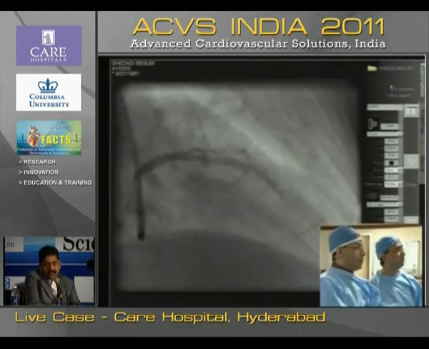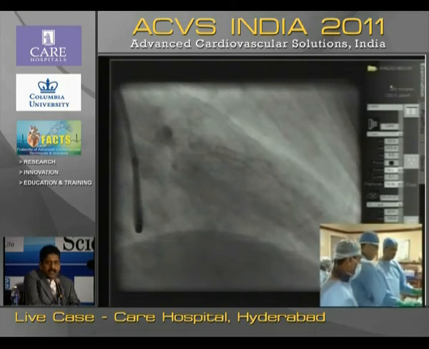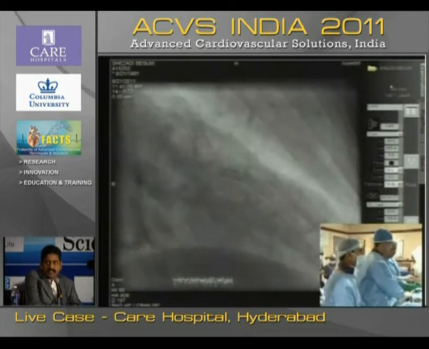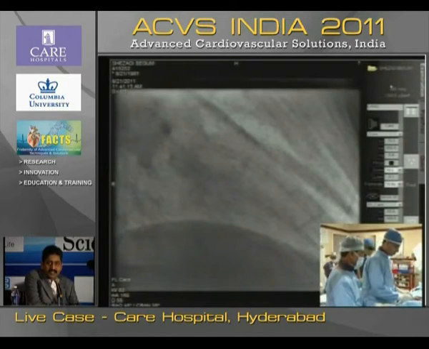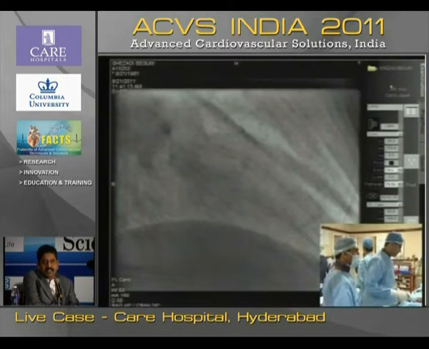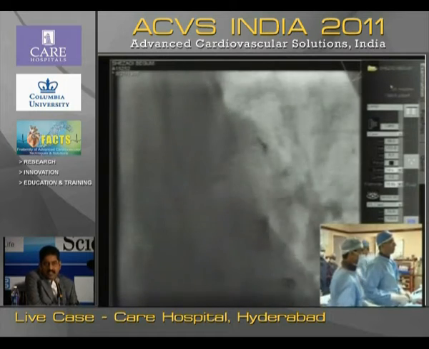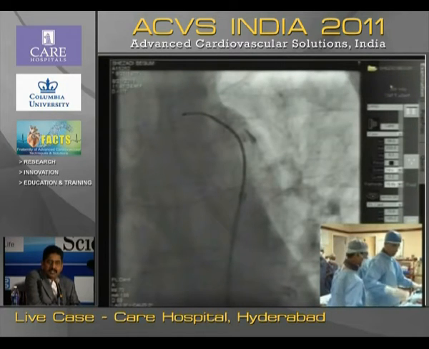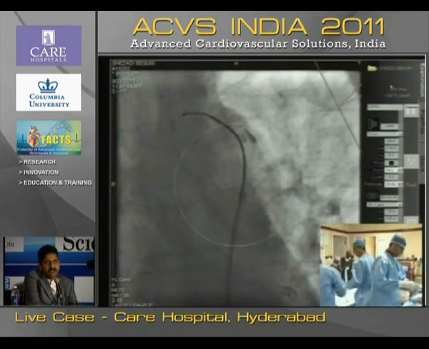If you see it, this Promus Element is slightly more radiopaque. As you saw from the last stent, the BVS was not opaque at all, with just markers. Then the other Xience Prime which you used in the OM had radiopacity, but this is the maximum radiopacity. There are some advantages and some disadvantages that come with such increased radiopacity. The advantage is you can see it very well expanded.